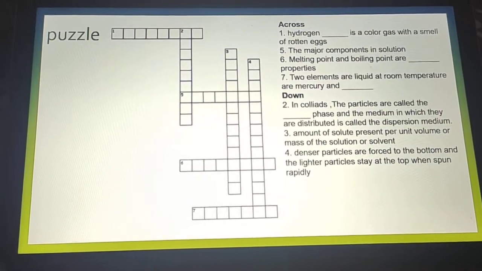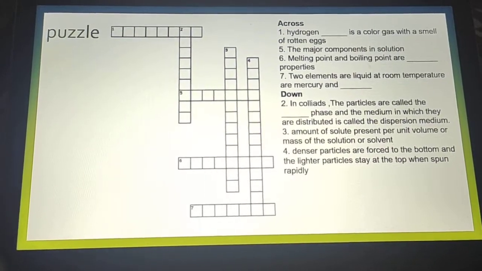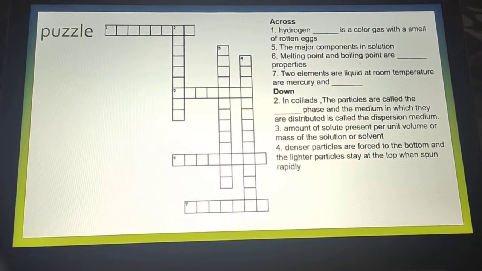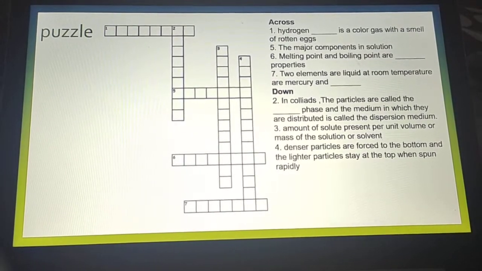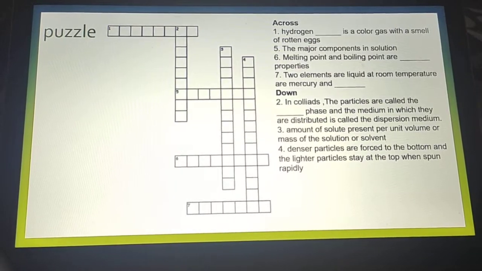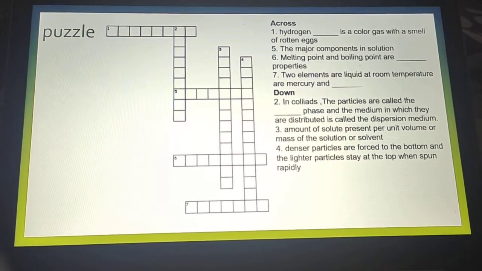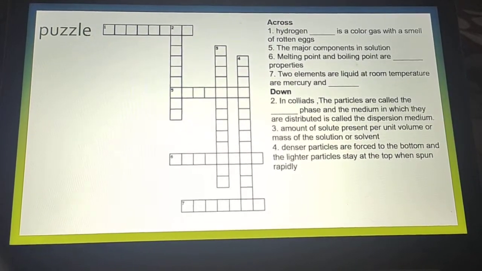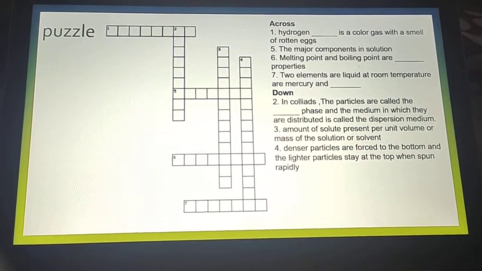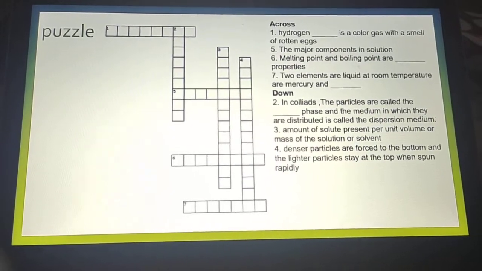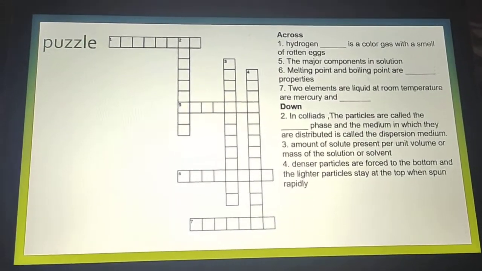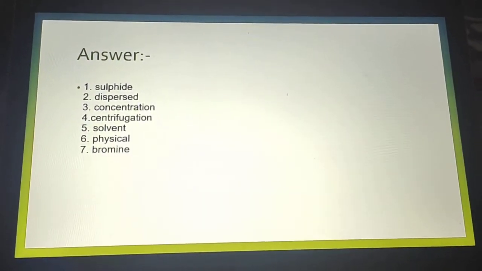Downwards, there is a mistake in the spelling of colloids. This is colloids. In colloids, the particles are called dash phase, and the medium in which they are distributed is called the dispersion medium. Third is the amount of solute present per unit volume or mass of the solution or solvent. Fourth is denser particles are forced to the bottom and the lighter particles stay at the top when spun rapidly. So these are the puzzle, but I give you the answers also.